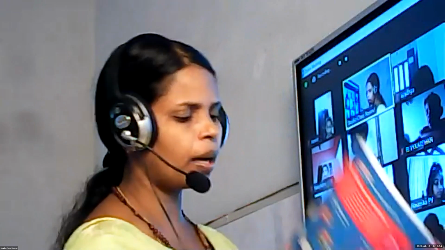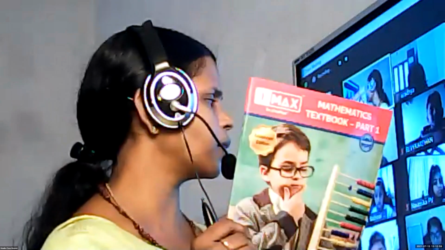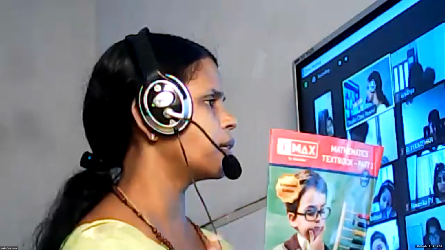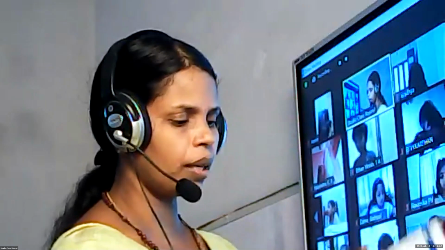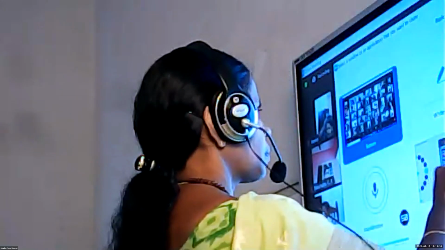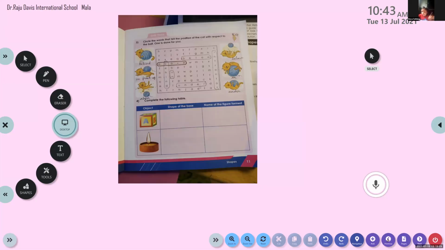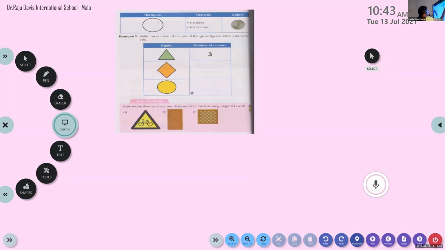Now, all of you please take the textbook part 1. Those who don't have it, don't worry, look at the screen. When you get the textbook, you can write the answers into it. Please take textbook part 1, page number 6. The same page you can see on the screen also. Please be quiet.